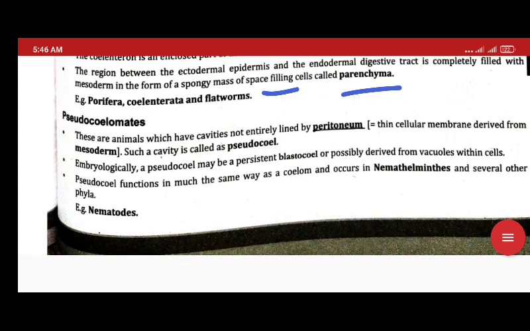Now we have pseudocoelomates. Pseudocoelomates means a cavity but not filled by fluid, that is not lined by peritoneum. Peritoneum comes from the mesoderm. That cavity is called pseudocoel. Pseudocoel also persists as blastocoel in the germ layer. So this is found in Aschelminthes only.